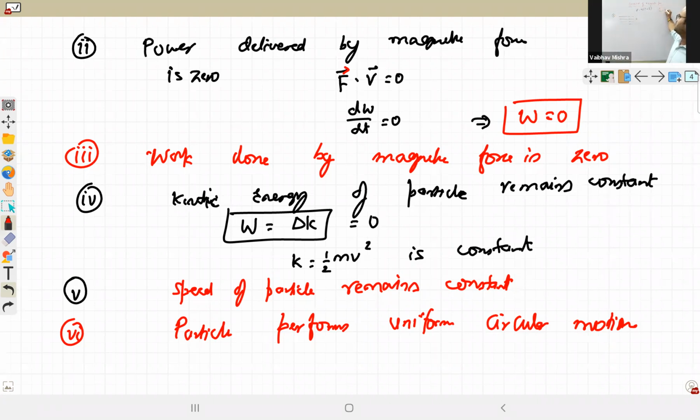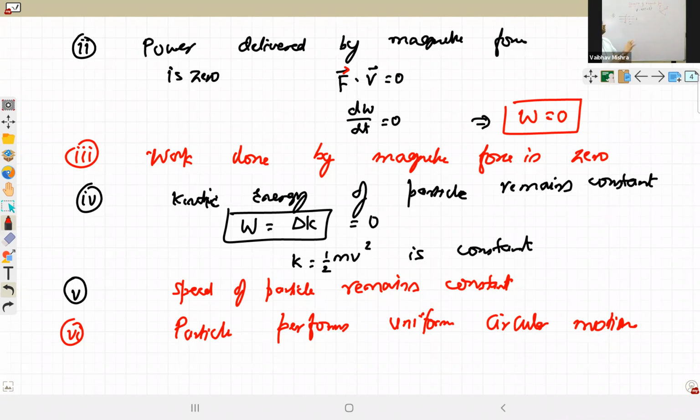Thumb, index finger and middle finger. Index finger is the magnetic field, middle finger is the velocity of the positive charge, and then the thumb should give the direction of the magnetic force. These are the two approaches. By using the right hand rule: this was a positive charge which has the V sin theta component, but the sign of the charge also matters, so you have to take whether it is positive or negative.